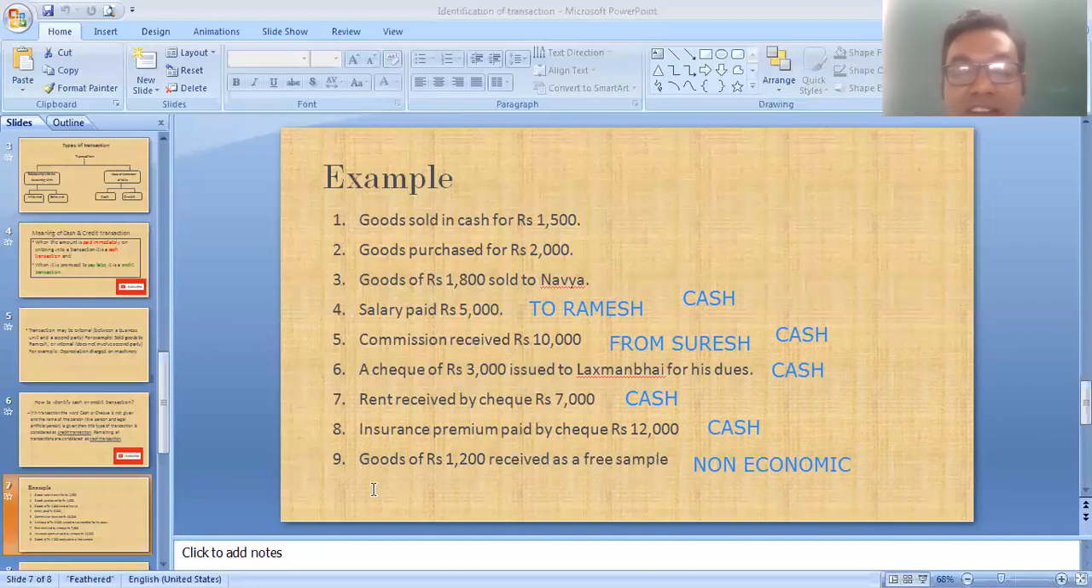Same way, one more transaction. Suppose you receive an order from a customer. If you receive an order, then also it is a non-economic transaction. When you supply, then it is converted into an economic transaction, and then you have to decide cash or credit. If you receive an order or a free sample, then it is considered a non-economic transaction. So you have to remember that.